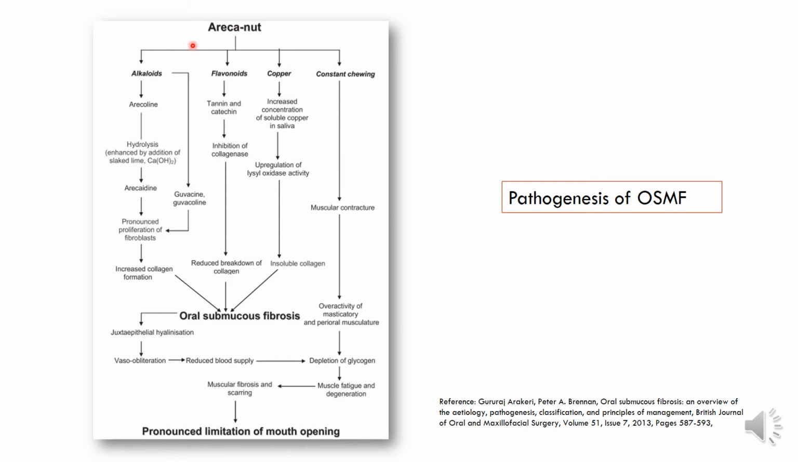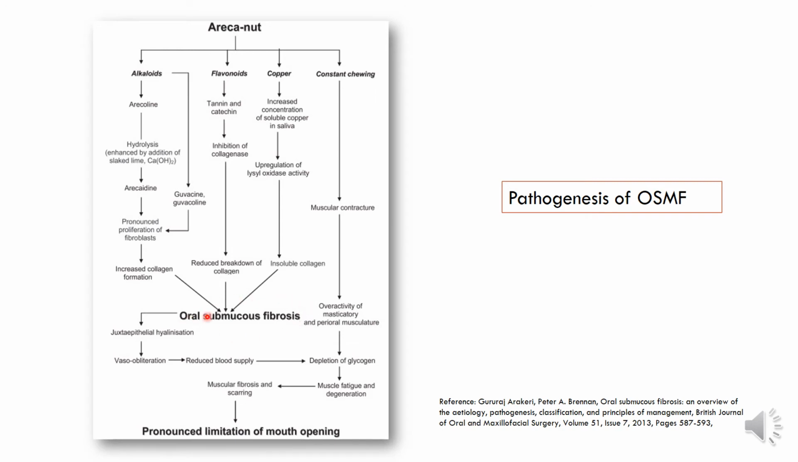So we'll look at it one by one. The alkaloids lead to the release of ergoline, which hydrolyzes, and this hydrolysis is enhanced by the lime, which is calcium hydroxide basically. This leads to arachidine formation, pronounced proliferation of the fibroblasts, increased collagen formation, and thus leading to one aspect of the oral submucous fibrosis.